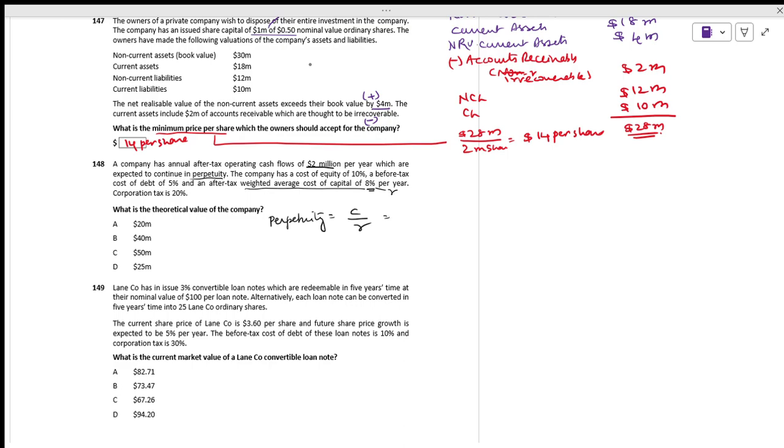Cash flow is how much? Cash flow is 2 million. And the weighted R is how much? R is 0.08. 2 divided by 0.08. It comes to how much? It comes to 25 million.